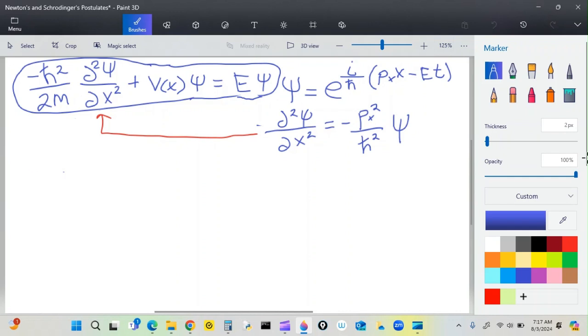That's negative h bar squared over 2m times, plugging that in, it's going to be negative p, momentum in the x dimension, squared over h bar squared, times the function psi.